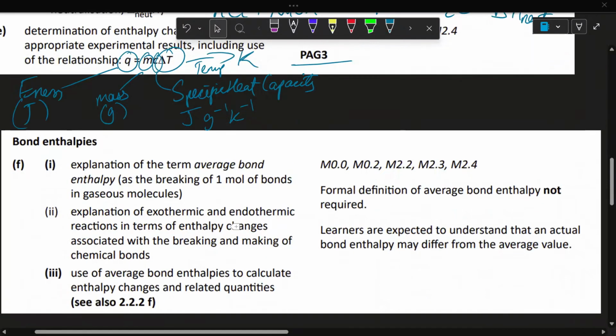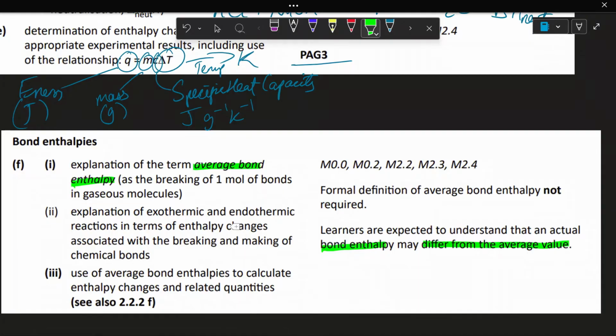Okay, we've discussed before how energy relates to bond making and breaking. So the average bond enthalpy is the energy absorbed to break 1 mole of gaseous bonds. It's an average because actual bond enthalpies might be different to each other. There are obviously different scenarios that can cause different bond enthalpies. So what we have as our bond enthalpy is just an average of a lot of bonds being broken.